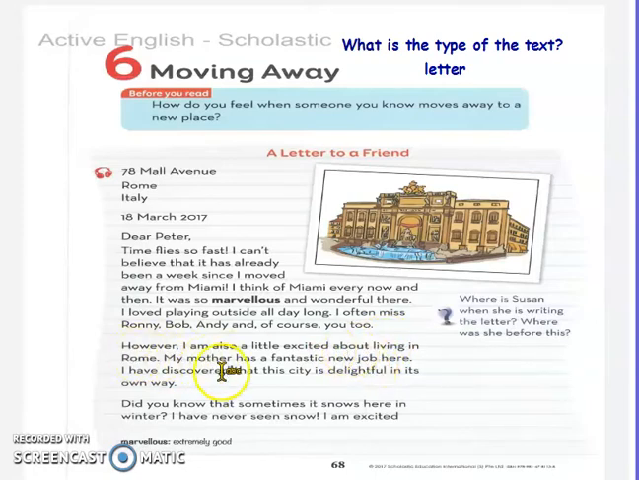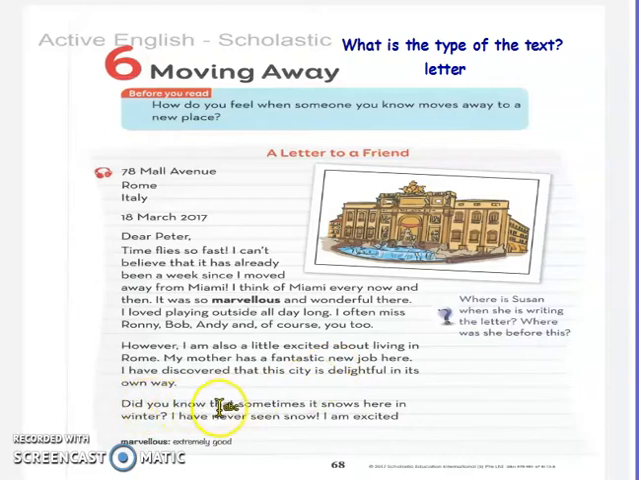Where? In Rome. I have discovered that this city is delightful in its own way. Discovered. That this city is delightful. Delightful in its own way. She discovered that this city is delightful.